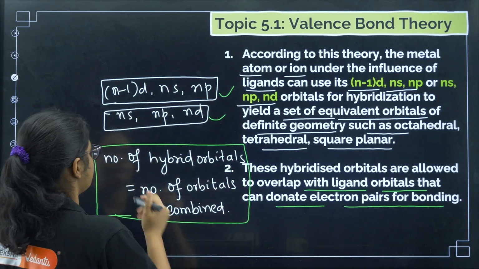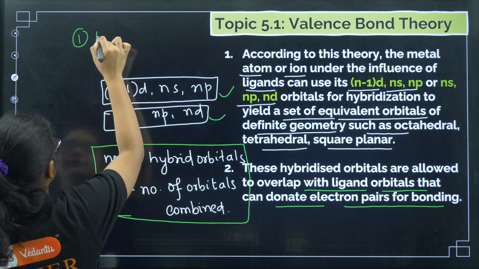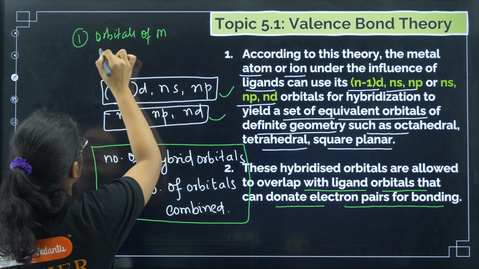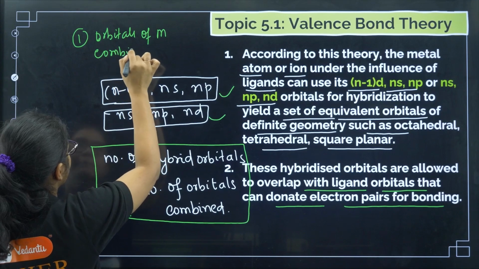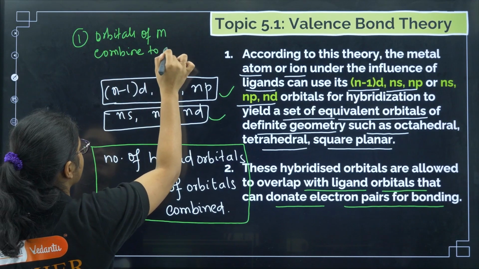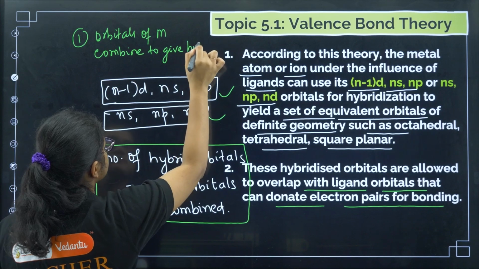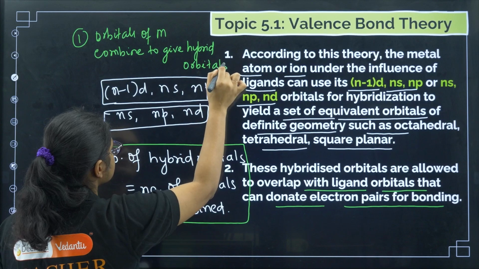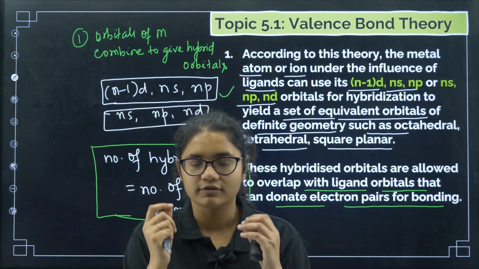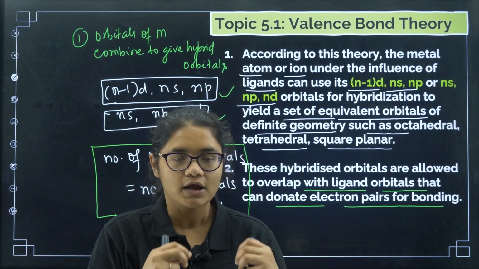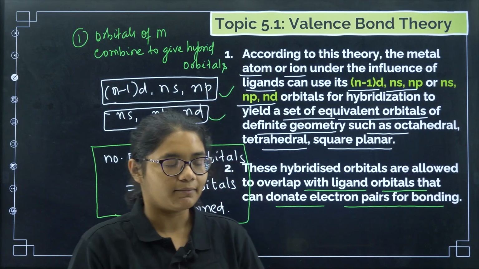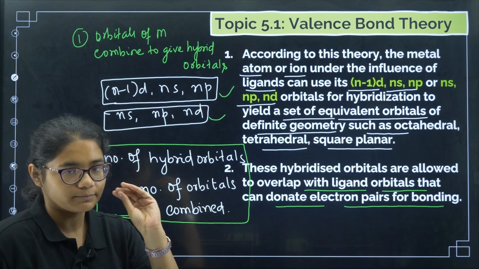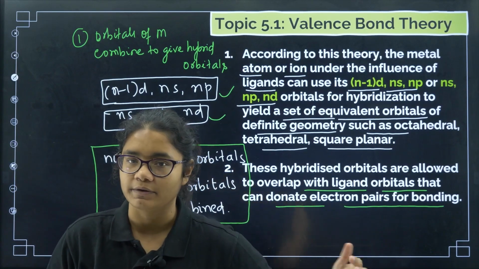So step 1, the orbitals of the metal combine, which means they undergo hybridization, or mixing, to give hybrid orbitals. You have to remember that the number of hybrid orbitals formed should be equal to the number of orbitals combined. Suppose 4 orbitals are combining, then 4 hybrid orbitals will be produced.